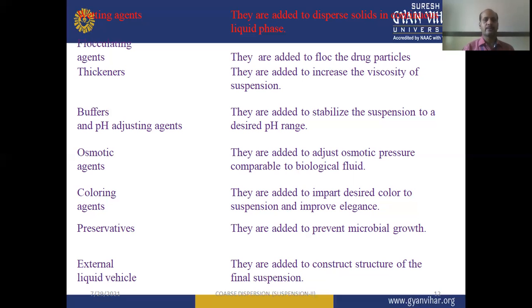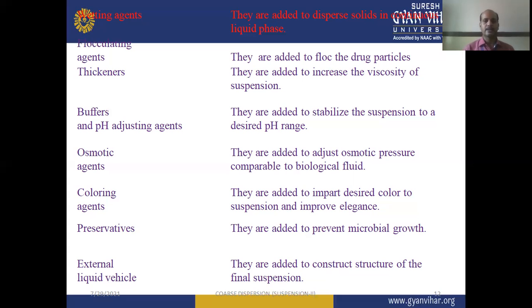Buffers and pH adjusting agents are added to stabilize the suspension and to obtain the desired pH range. Next are osmotic agents. They are added to adjust the osmotic pressure comparable to the biological fluid. When the osmotic pressure is equal, an isoosmolar solution or suspension can be formulated.